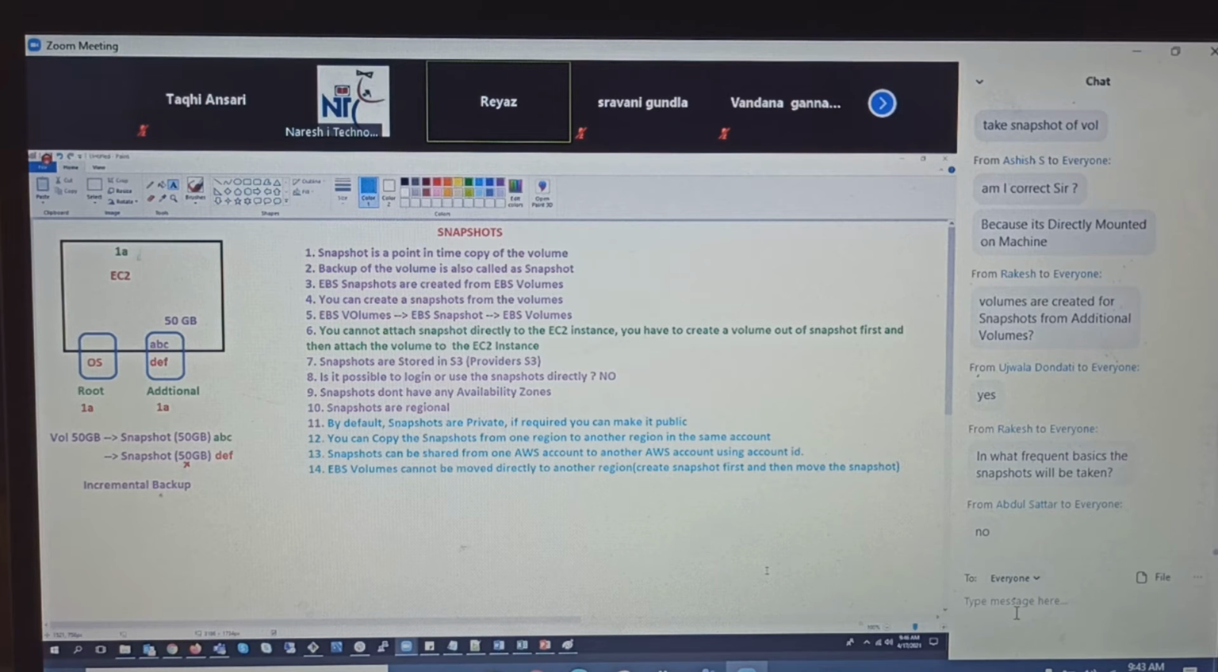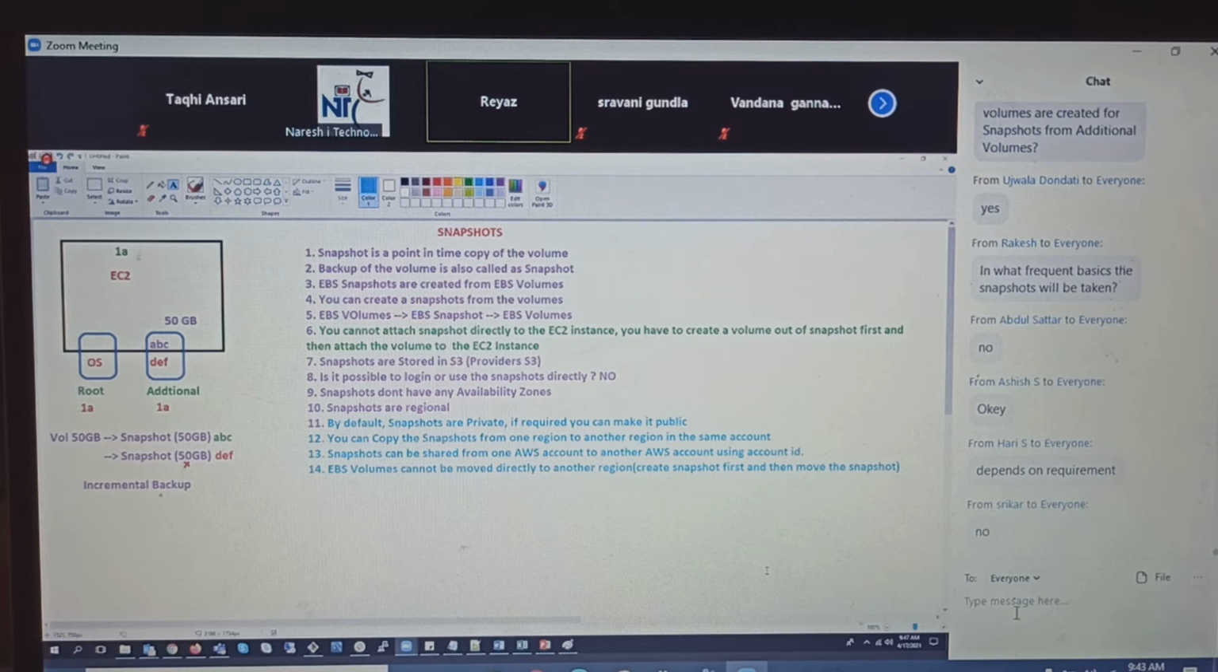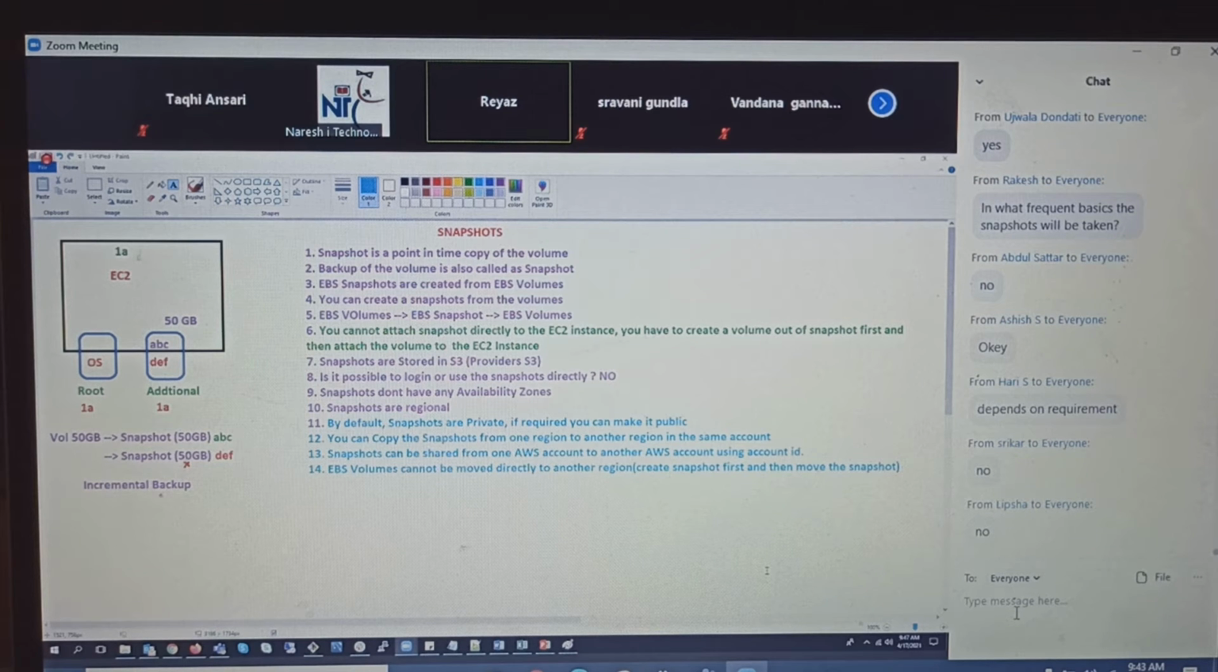On what frequency basis will the snapshot be taken? Is it possible to answer that? Definitely no, because it purely depends upon the requirement. One customer will say that every day he needs to have a snapshot, and one customer will say that every week he needs to have one, or one customer says every minute he should have it. It purely depends upon the requirement. Okay.